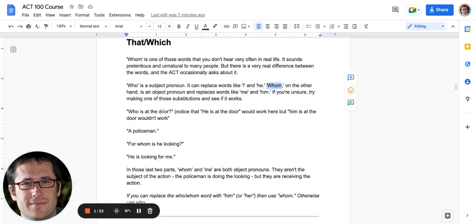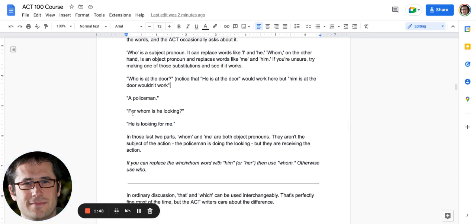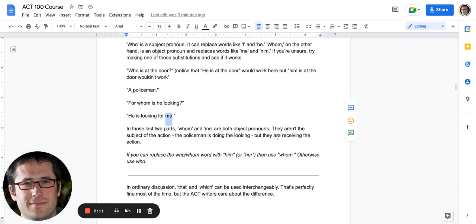All right. Who is at the door? Notice that he is at the door would work. So if you could replace it with he, or answer the question with he is, then who is correct, right? You can't say him is at the door. A policeman, for whom is he looking, right? For whom. First of all, that's one indication. That's a preposition, and if it follows a preposition, then it's probably whom. He's looking for me, right? It's an object. They aren't the subject. The policeman is doing the looking. They are looking for someone, and therefore it's whom. Okay, so they are receiving the action.